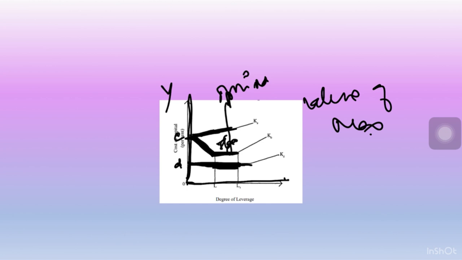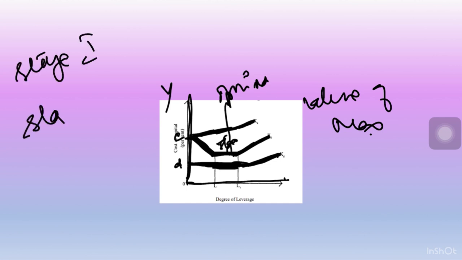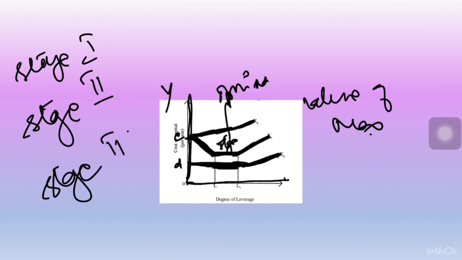And if we go beyond this stage, if we keep on increasing the debt, see, the cost of debt has also increased along with the increase in the cost of equity, and there will also be an increase in the overall cost of capital. I hope you've understood that there are 3 stages in the traditional approach. What happens in the first stage?